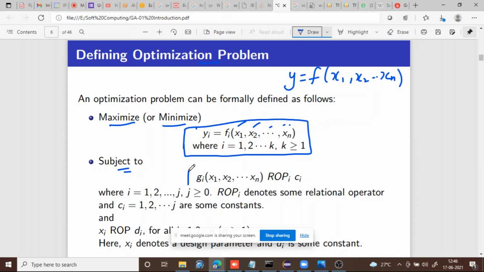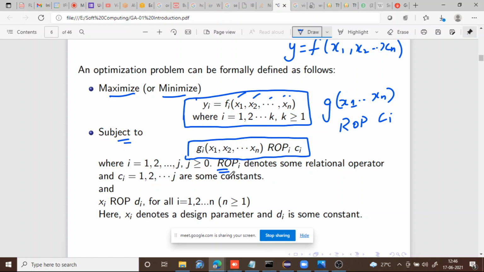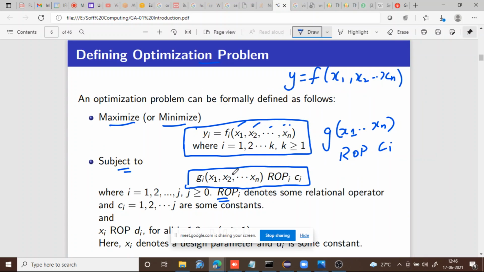Again, these constraints can also be given through a function. How many constraints there will be, and on how many parameters the constraints operate, all these we don't know. So here we are giving constraints over x1 to xn. These constraints may be operating on some constant ci. It is given as g of x1 to xn ROP ci. This ROP represents some relational operation.